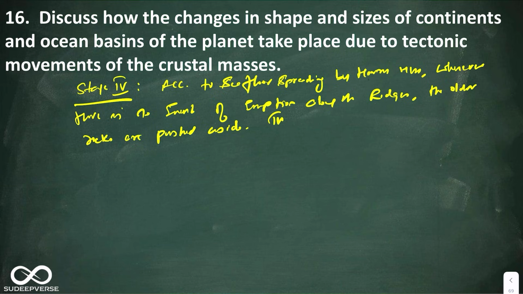This will result in the formation of a new oceanic crust and a new ocean.